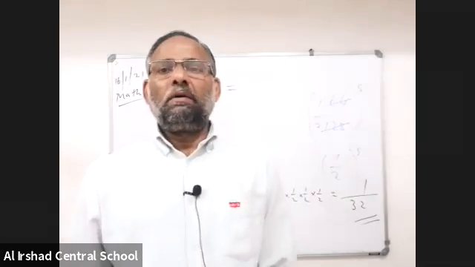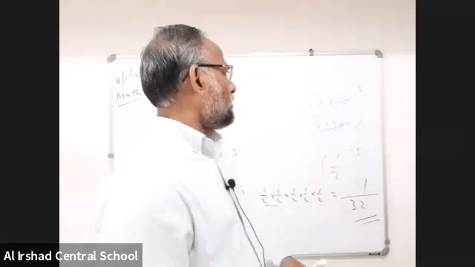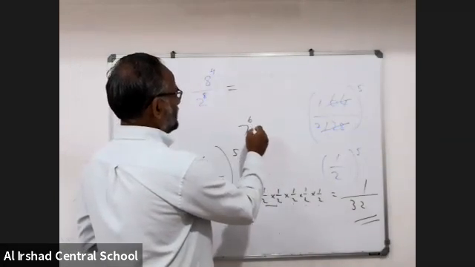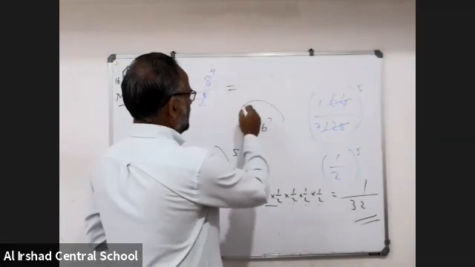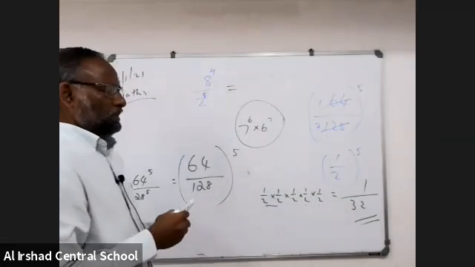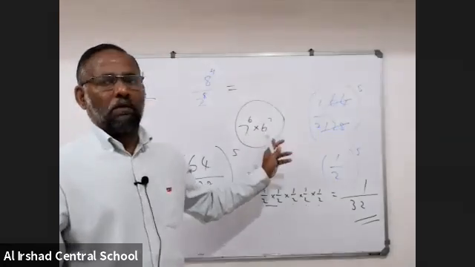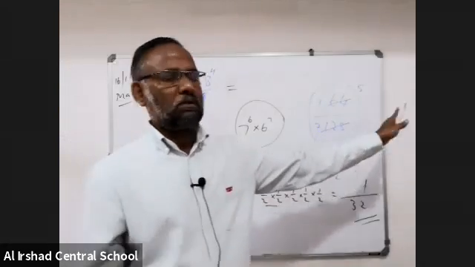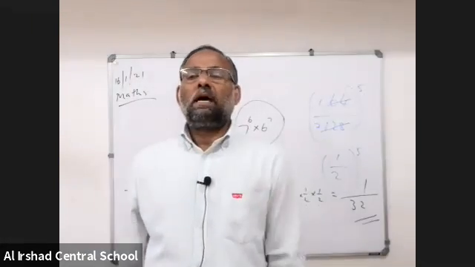We cannot do 7 to the power of 6 and 6 to the power of 7. That is a confusion now for us, no easy method. 7 into 7 into 7, 6 times, into 6 into 6 into 6, 7 times. It will take time.